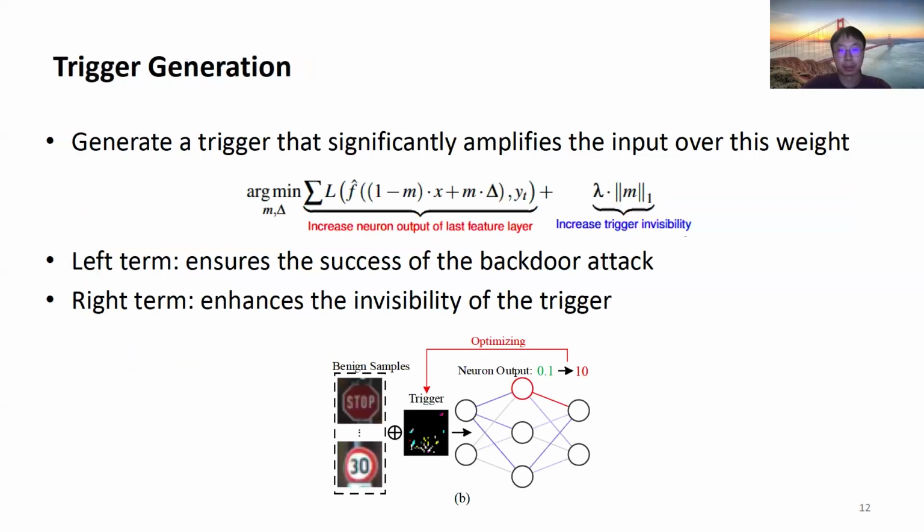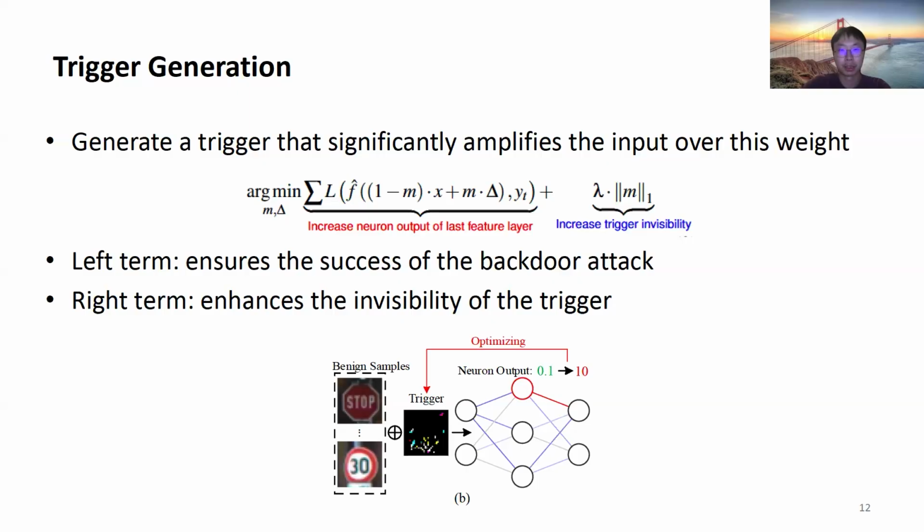Given this flipped weight, we need to generate a trigger that can significantly amplify the input over this weight. We use this formula to optimize the trigger pattern. The left term aims to increase the input over this flipped weight, ensuring the success of the backdoor attack. The right term aims to constrain the L1 norm of the trigger to enhance the invisibility of the trigger.